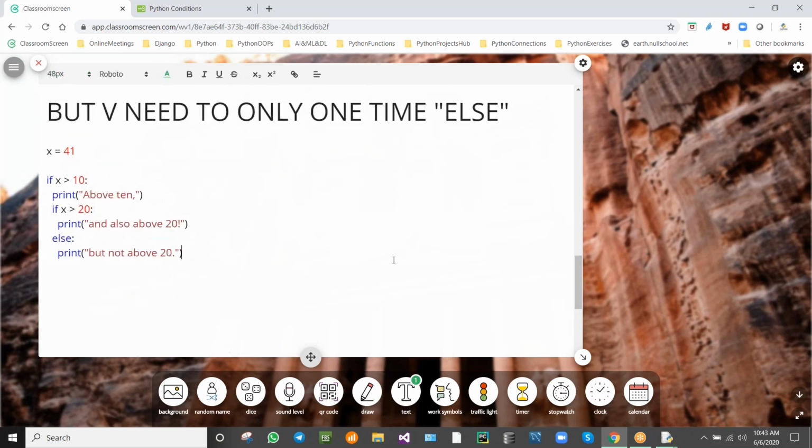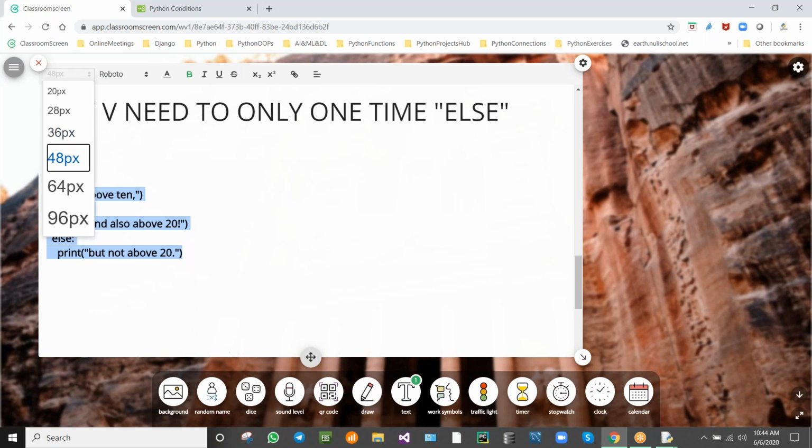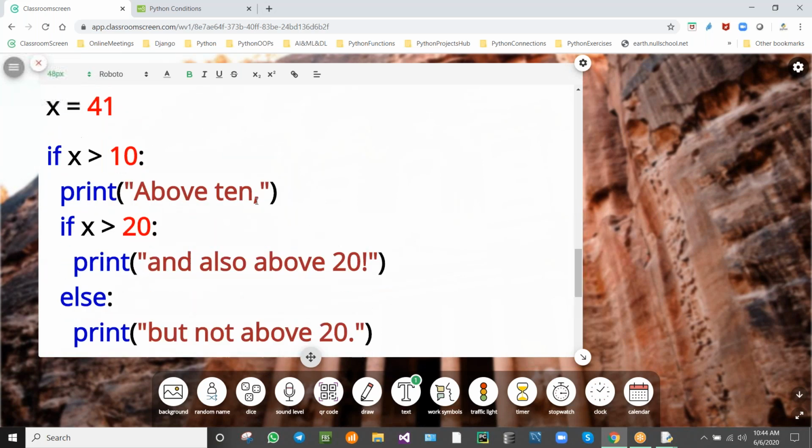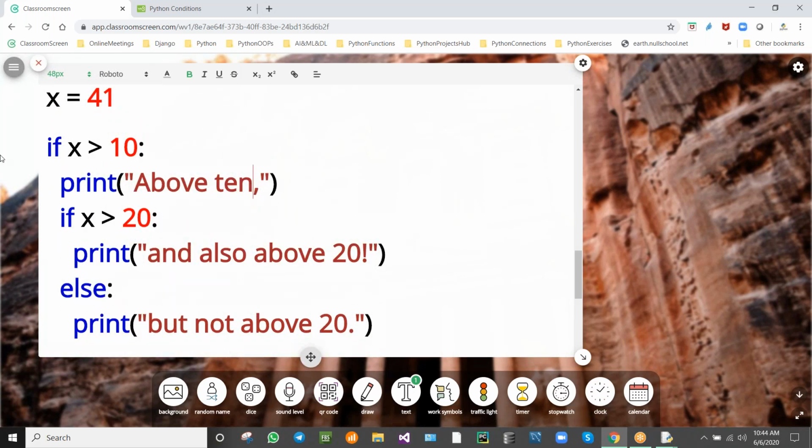If you see the program, x is equal to some value we have taken. If x greater than 10 and colon, at the end of the statement we will be using the colon.